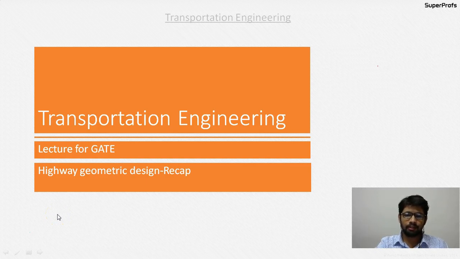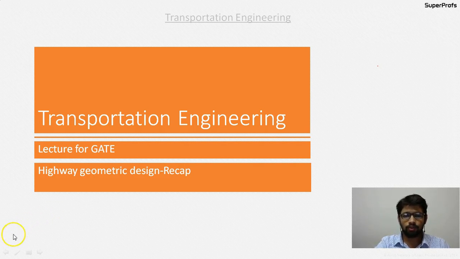So we are done with the highway geometric design, the complete topic, and we have covered all the chapters under it. We have also covered the numericals based on all the chapters. So in this lecture, as I have discussed earlier, we will be quickly going through all the formulae because in GATE it is important to remember formulae, and because the questions are based on numericals. So it becomes mandatory to focus more on numericals and less on the theory part.